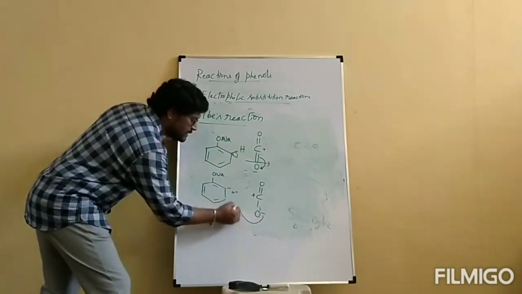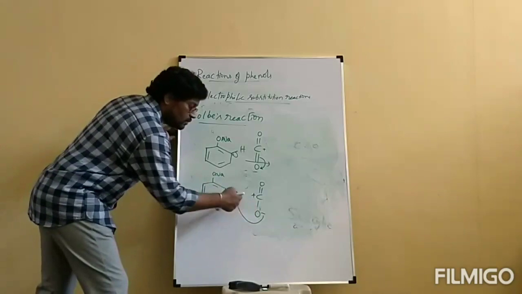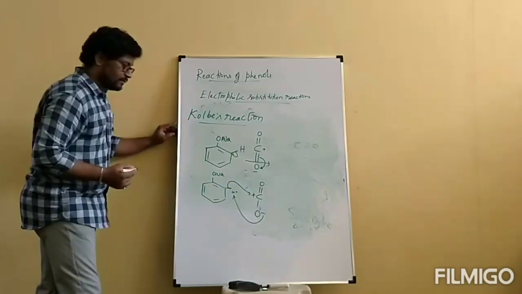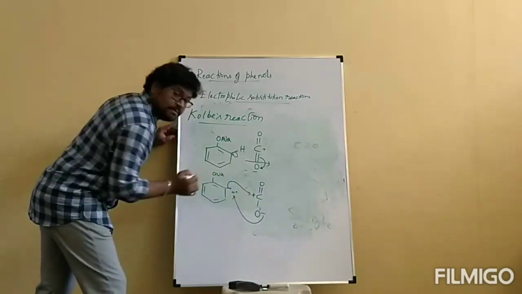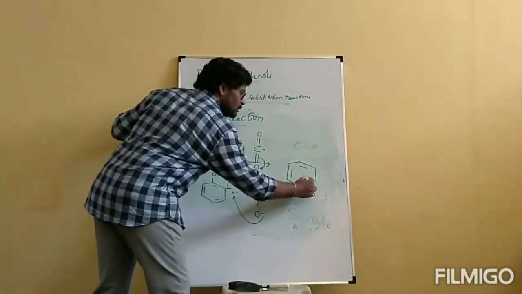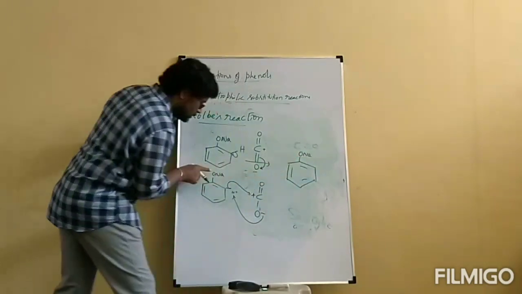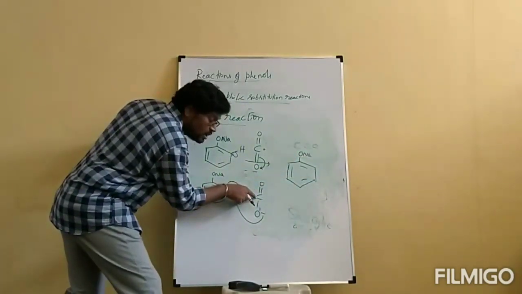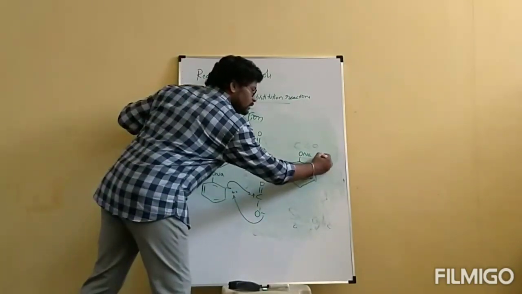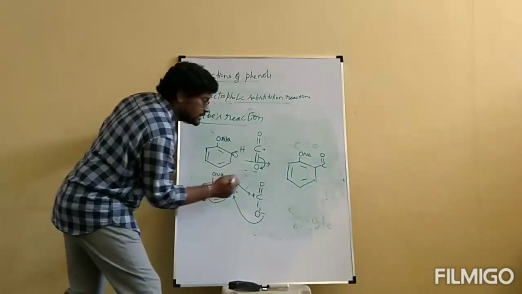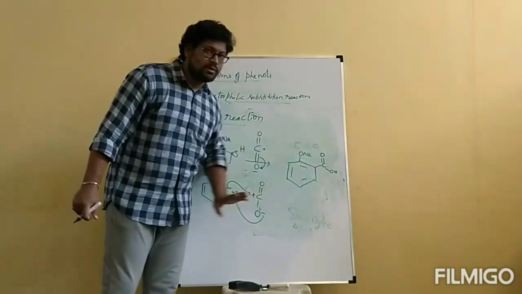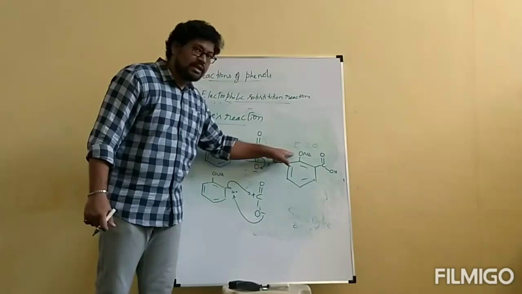Now this O minus will attack this H plus to form OH. And the carbon with the negative charge will attack this C plus. Finally, we get ONa as this. This carbon forms a bond with this carbon, which already contains the double bond to O. And this O minus is converted to OH, so this is COOH. In the ortho position, we got COOH, phenoxide. This is a simple conversion.